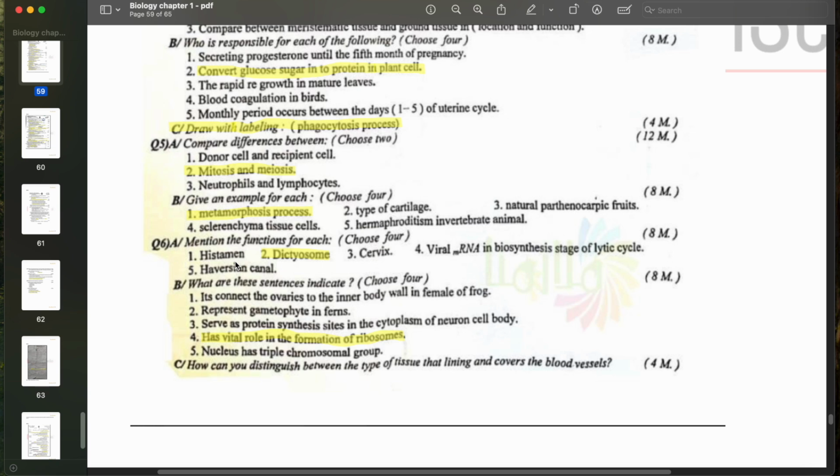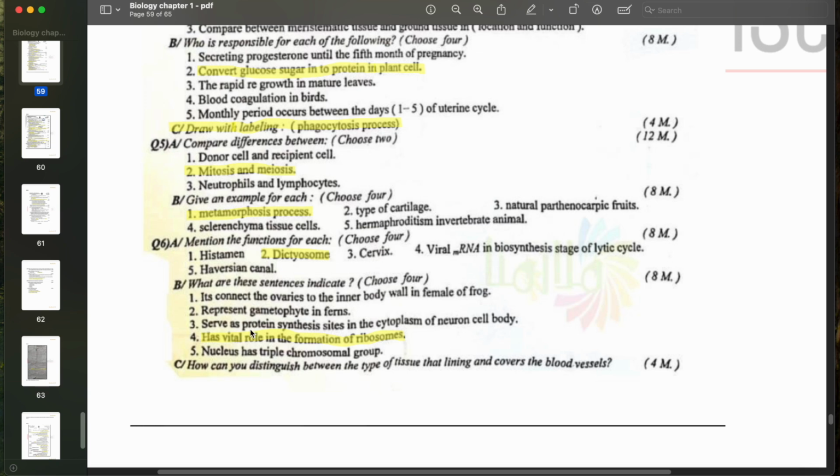Question 6a. They're telling you to mention the function for each. The dictyosome. Again, the dictyosome is just the Golgi apparatus in the plant cells. And the function of it is that it builds cellulose, okay, and some components of the cell wall.